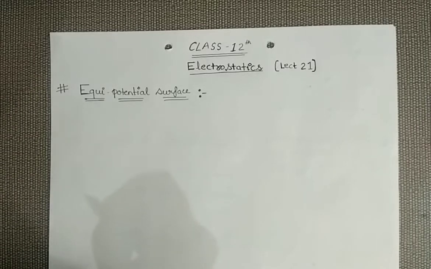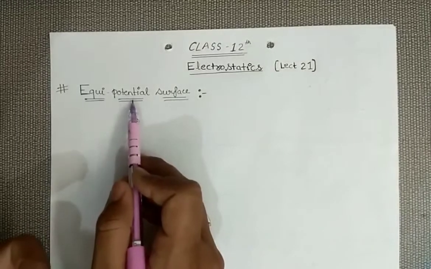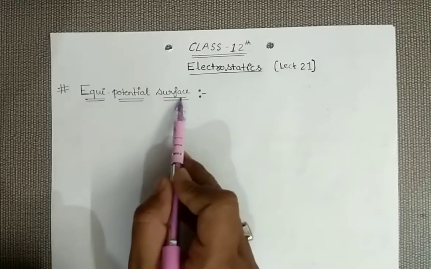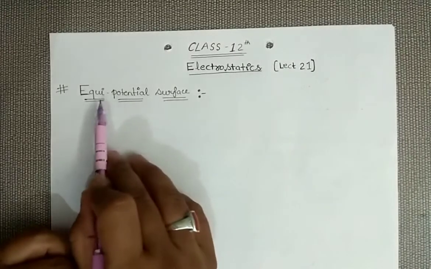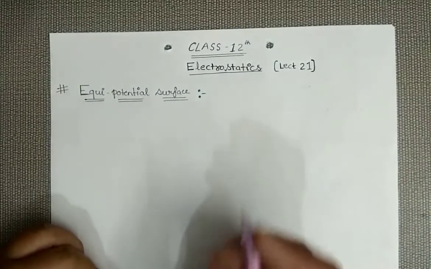Try to understand the name itself. What does it say? Equi means equal, and potential means such a surface on which potential is the same everywhere. They are known as equipotential surfaces.